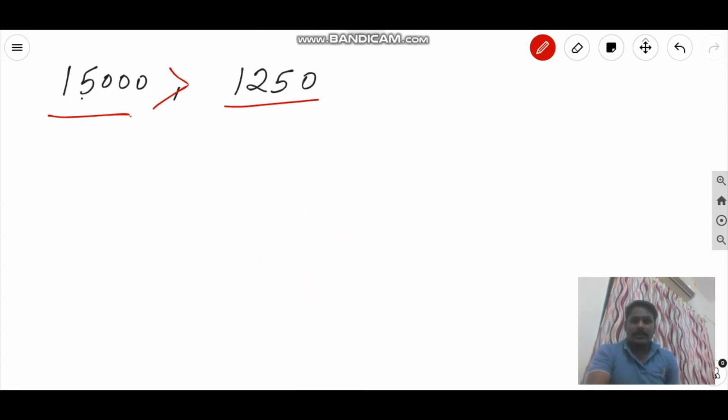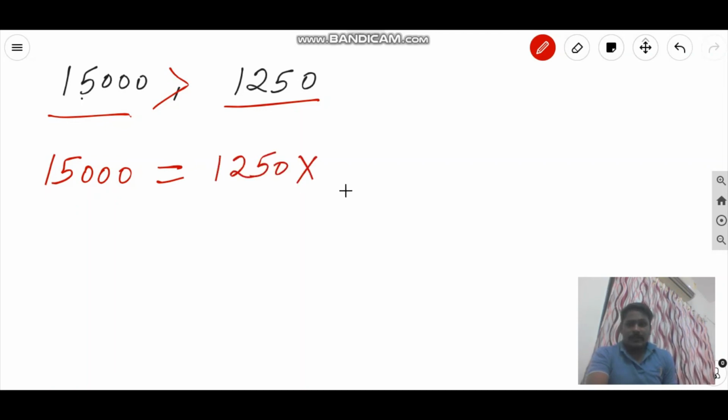15,000 is obviously greater than 1250. Now we will express this 15,000 in terms of 1250, and here we will get a unique pair of Q and R. So what will be the values of Q and R?